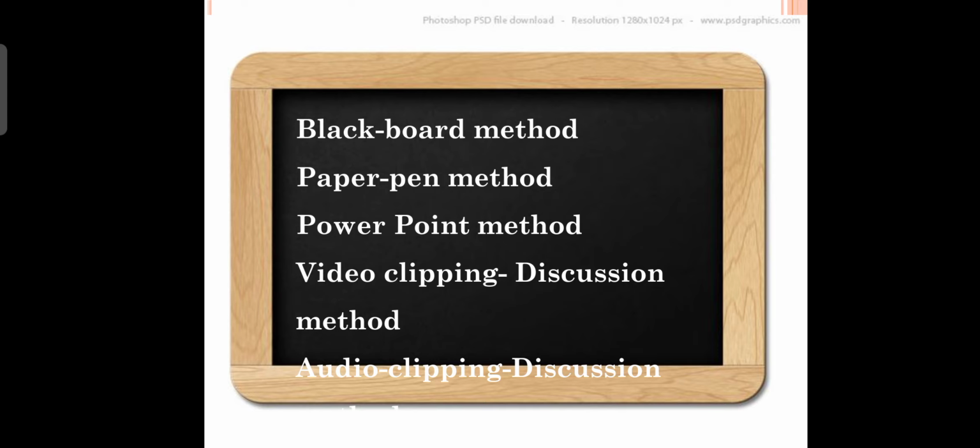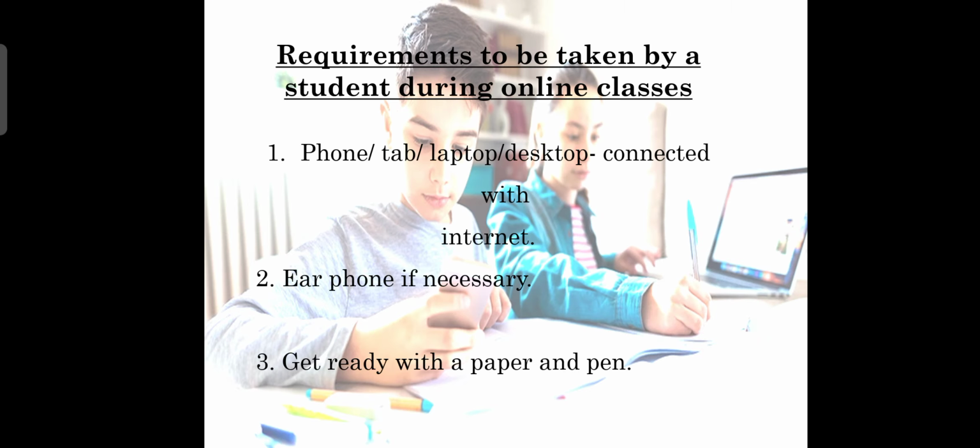Fine. Next, requirements to be taken by the student during online classes. So you should know, in online classes we need a phone, either a tab or a phone or a laptop or a desktop connected with internet.